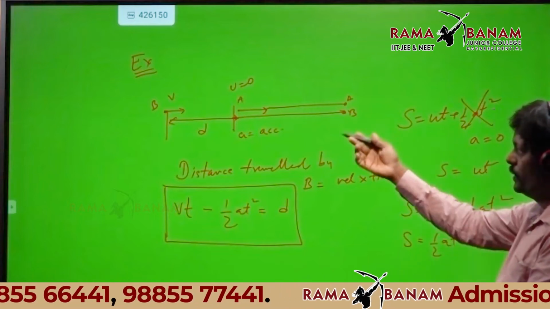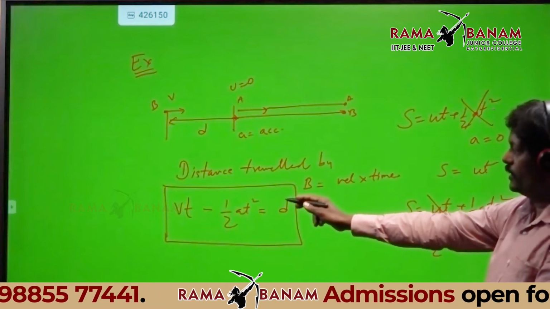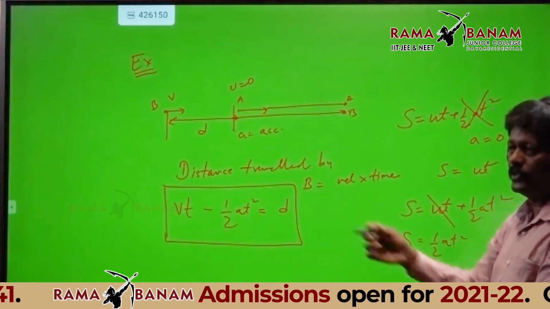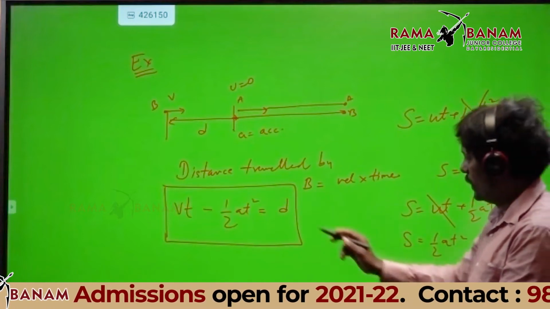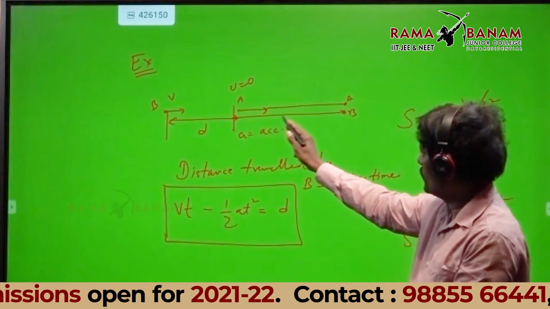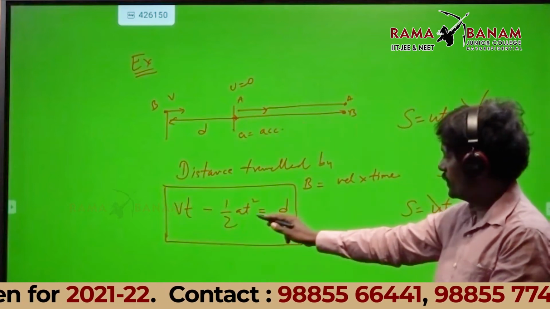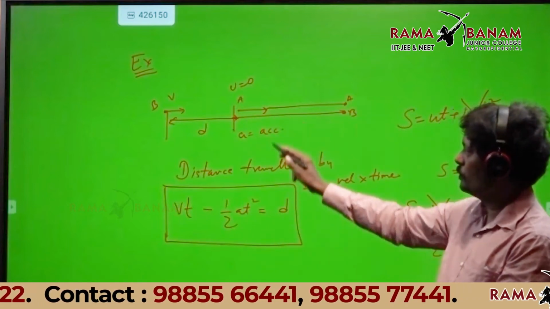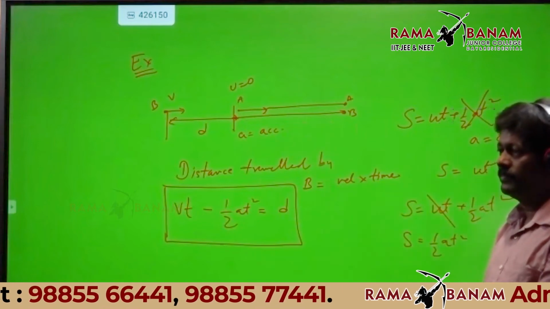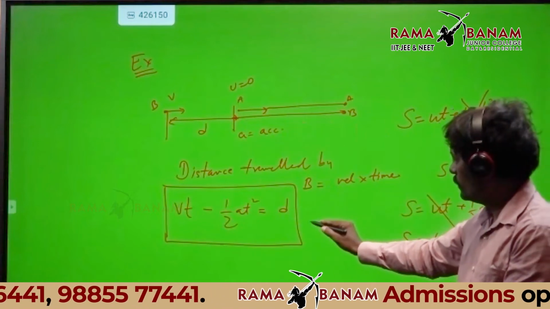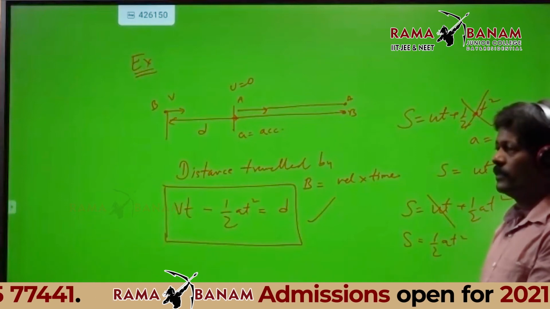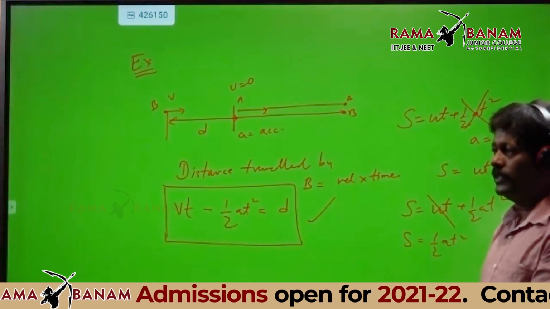What is the speed of B? V. So V into T. That's your 7th standard formula actually. V into T minus distance traveled by A, half at square. That is nothing but the initial separation D. Once you are able to frame this equation, then only you can go to the next step.